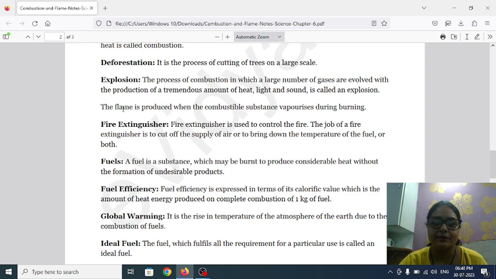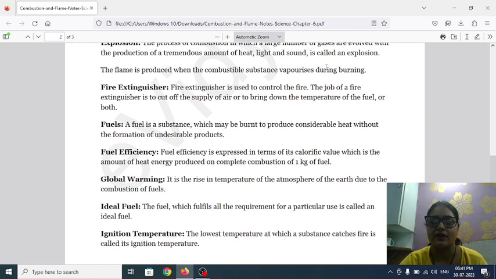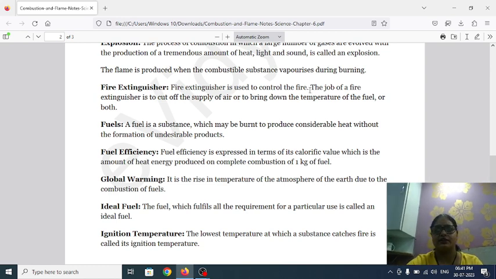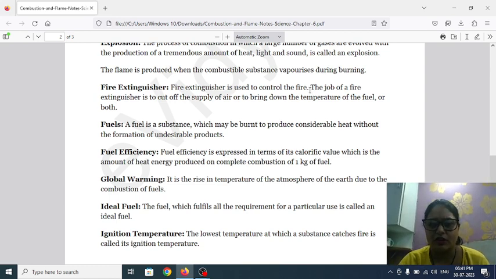The flame is produced when a combustible substance is vaporized during burning. Now fire extinction, what is it? A fire extinguisher is used to control fire. As you know, every workplace, school, college and organization has a cylinder which is used for stopping fire. The job of the fire extinguisher is to cut down the supply of air or bring down the temperature of the fuel, or both.